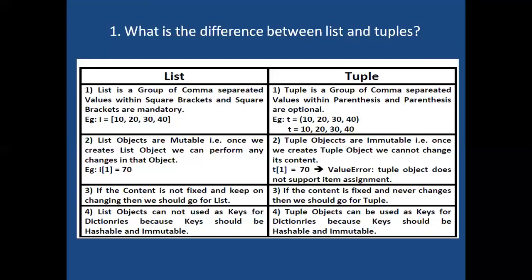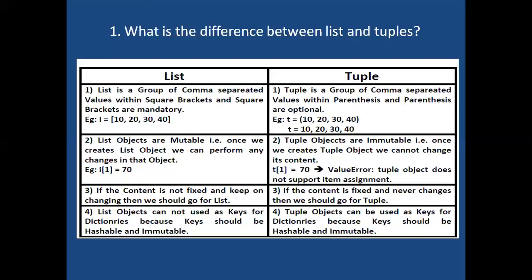Next, a tuple is a group of comma separated values within parentheses. Here the parentheses are optional, not mandatory. If you observe the example, t = (10, 20, 30, 40), and below that I took t = 10, 20, 30, 40 without parentheses. Both are the same. Here parentheses are optional in tuple.